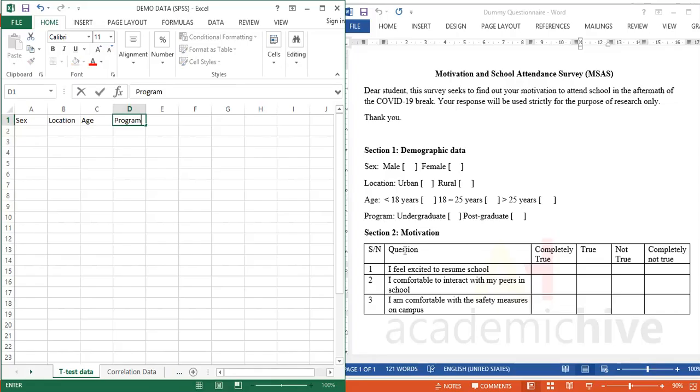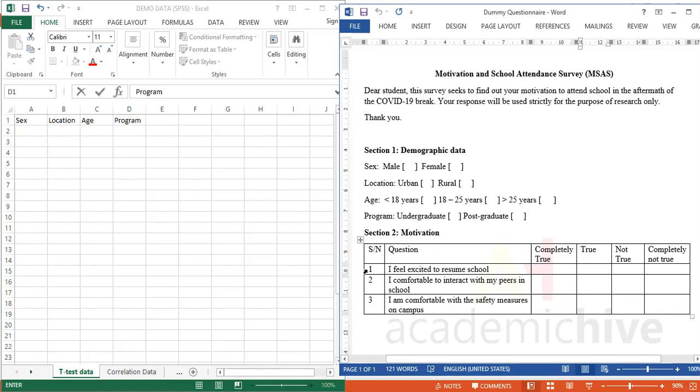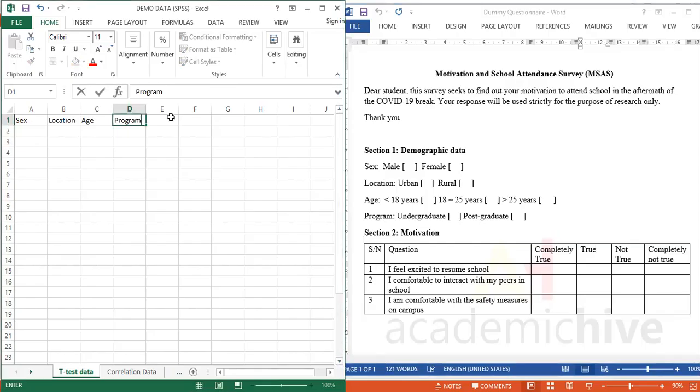And then we have the questions themselves. We can call these question 1, 2, and 3. So you can choose to call that question 1, or question 2, or question 3, or you can just type it all out.